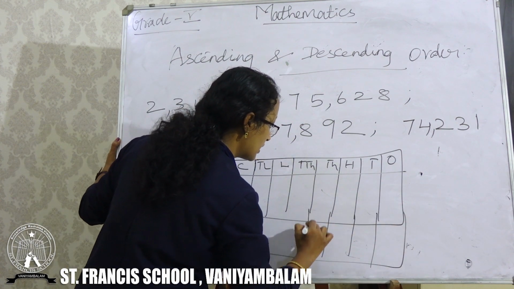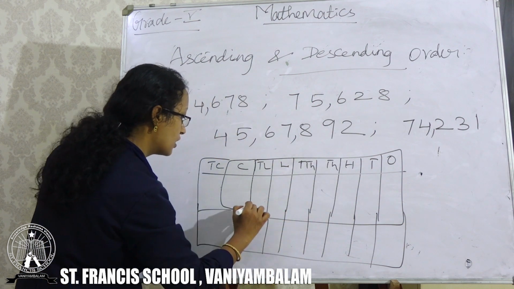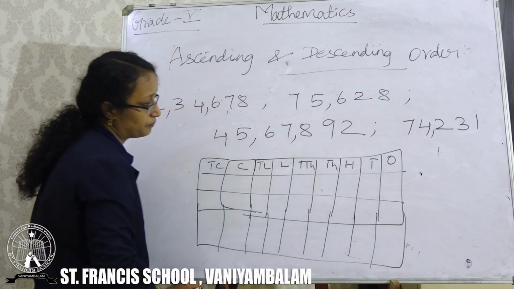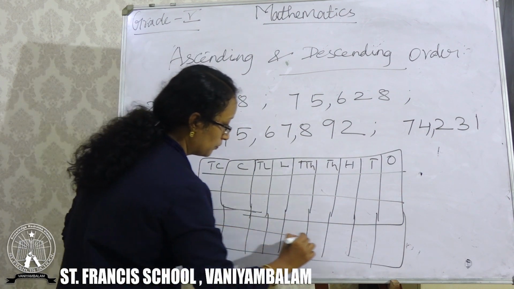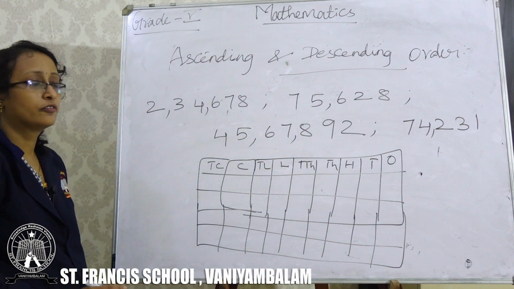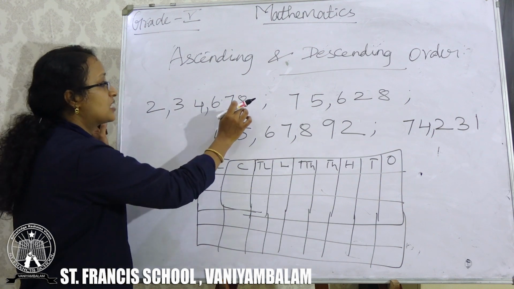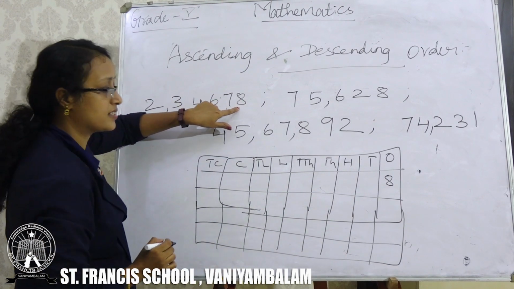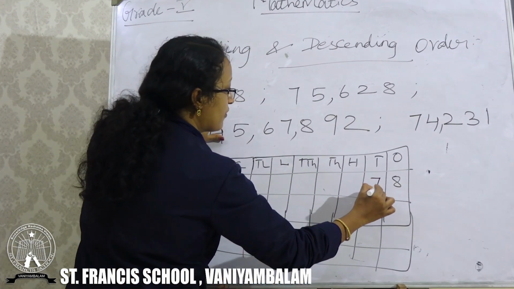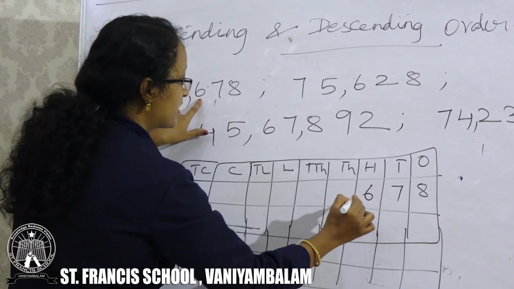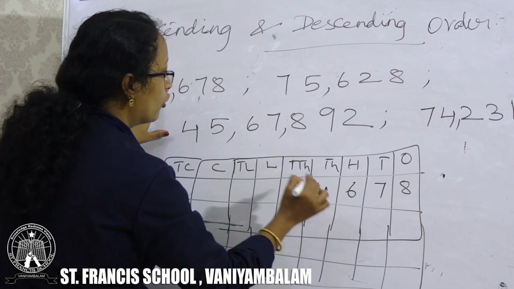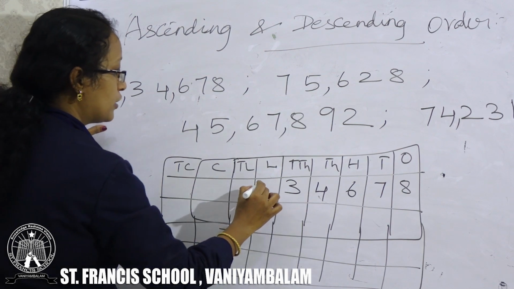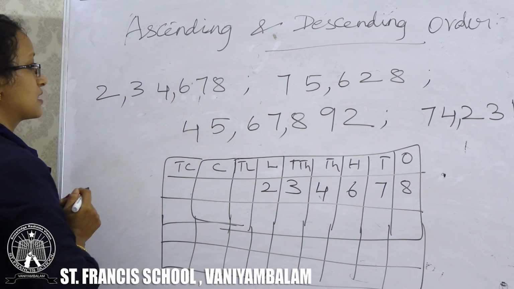Means the numbers in the place value chart. So how will you write the numbers in the place value chart? First fill the first number. Start from the ones place. 8, you can fill it in the ones place. Next, 7, tens place. 6, hundreds place. 4, thousands place. 3, 10,000s place, and 2 is in lakhs place.